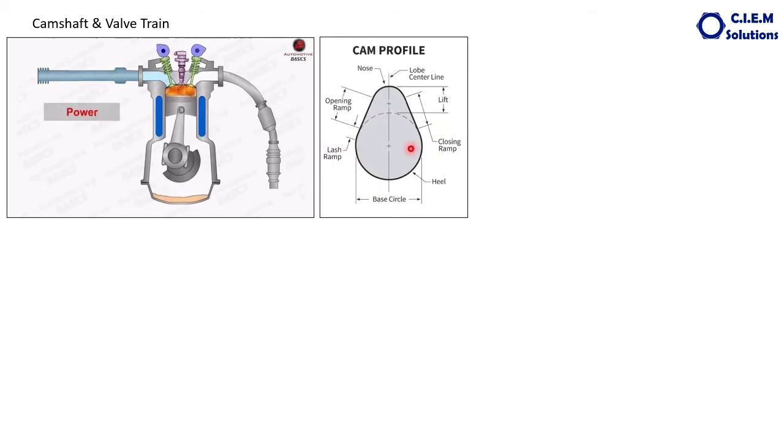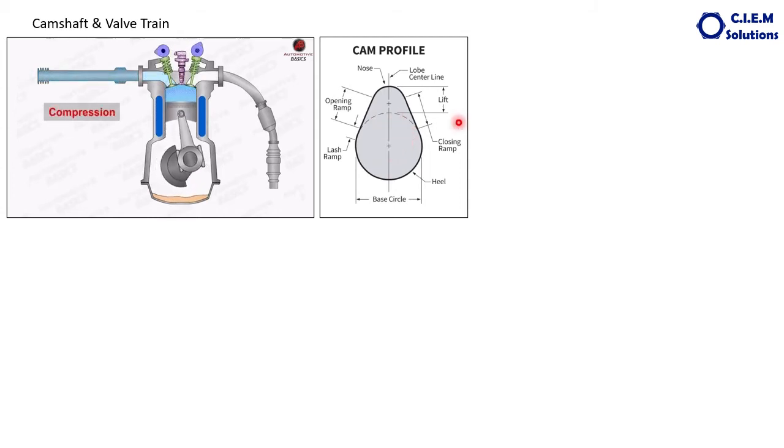What is meant by a camshaft? What is meant by a cam? Cam is nothing but the projected portion of a rotating part. If this is a rotating part and this is the center axis, this is the cam. This portion is called the cam lobe, and this is called the base circle of the cam, because the camshaft rotates on this axis.